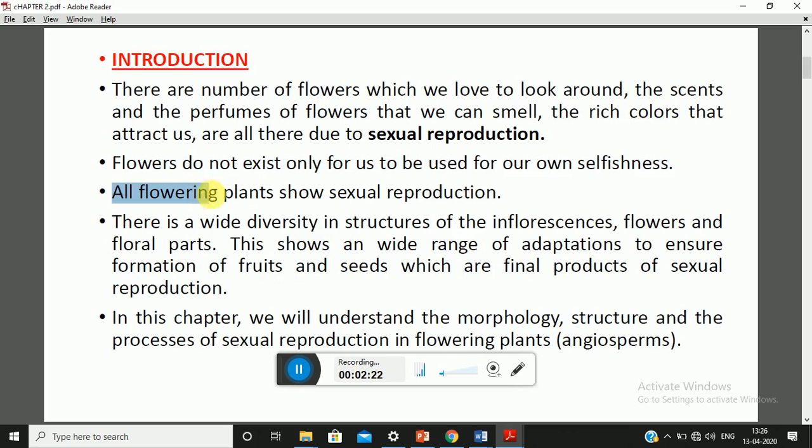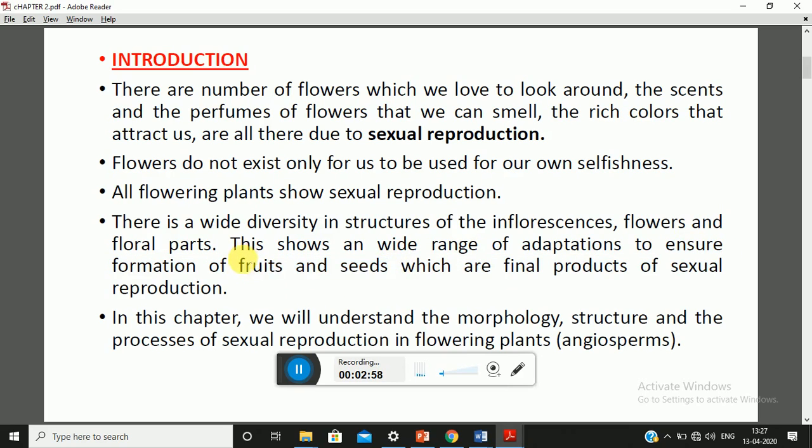Now, all flowering plants, that is angiosperms, have an ability to show sexual reproduction. There is a wide diversity in the structure of inflorescence, in the structure of flowers, as well as the floral parts. On the basis of that, we can see a wide range of adaptations taking place in plants to ensure the formation of fruits and seeds.